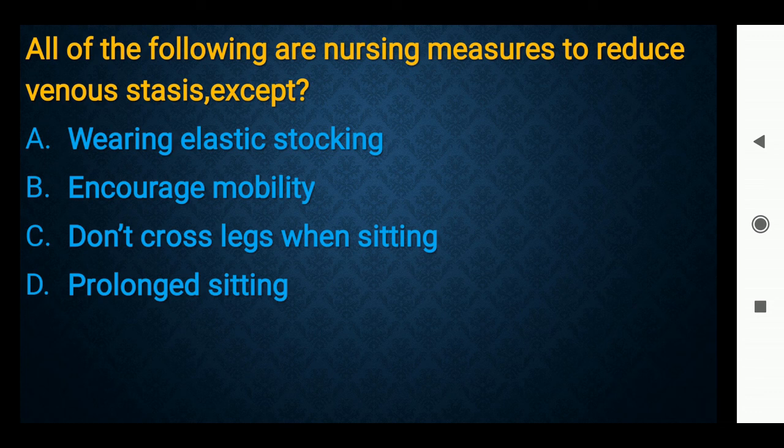Option A, wearing elastic stockings. Option B, encourage mobility. Option C, don't cross legs when sitting. D, prolonged sitting. All of the following are nursing measures to reduce venous stasis except. Right answer is option D, prolonged sitting.